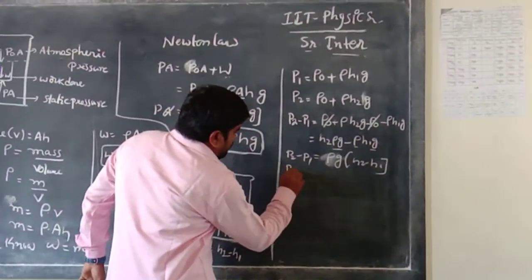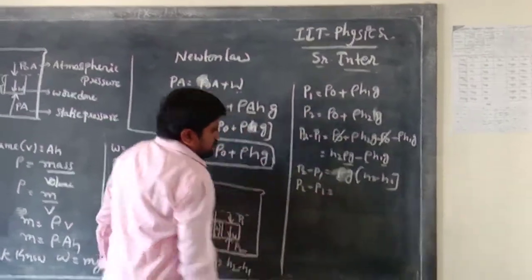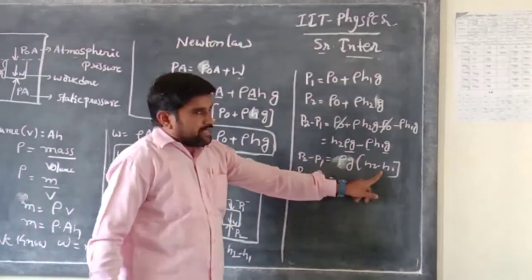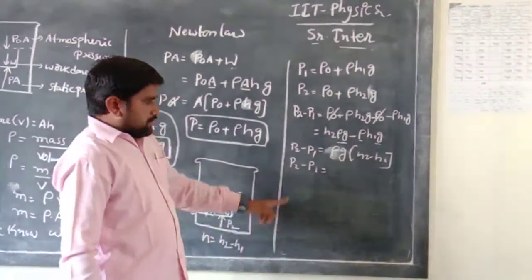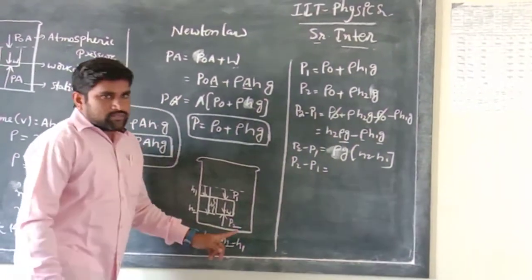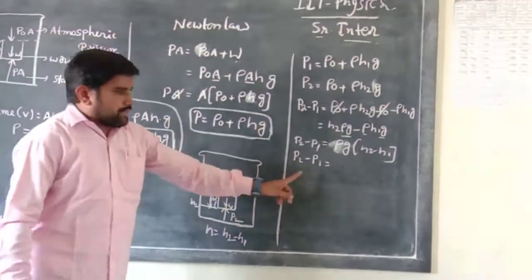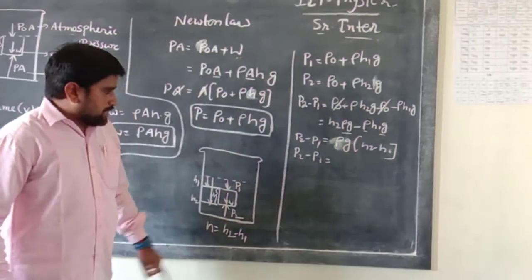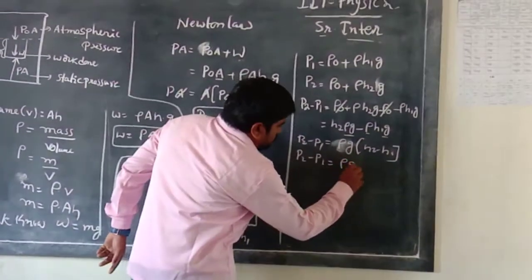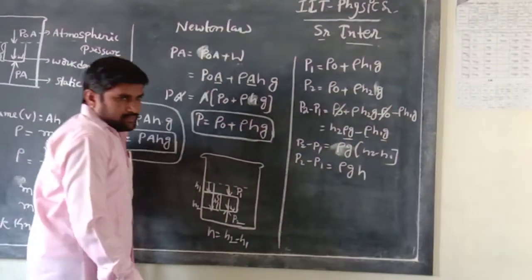P2 minus P1 is equal to rho g into (H2 minus H1). H2 minus H1 is H. So that is rho into g into H.